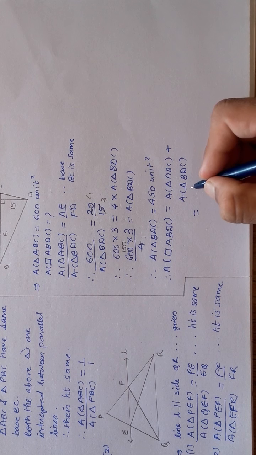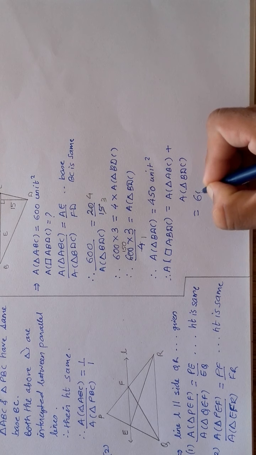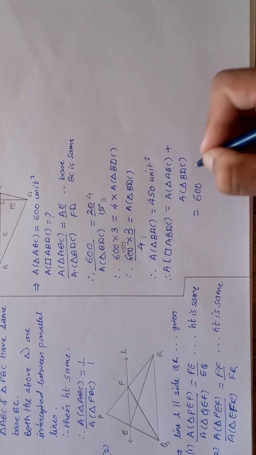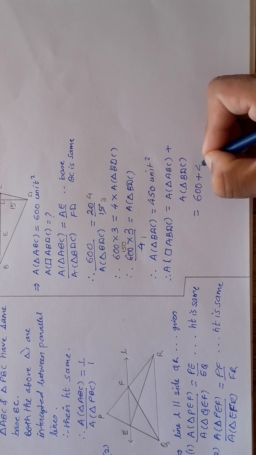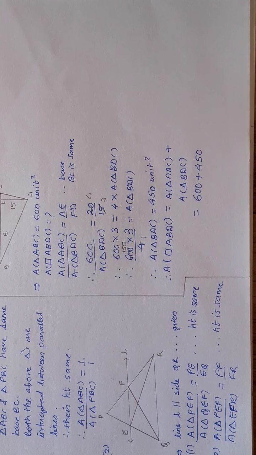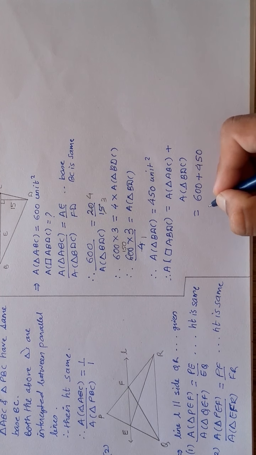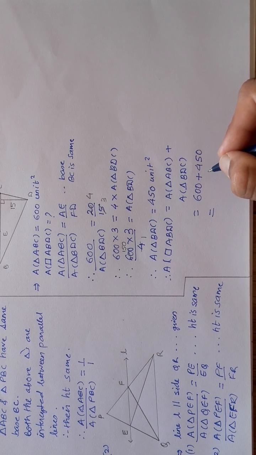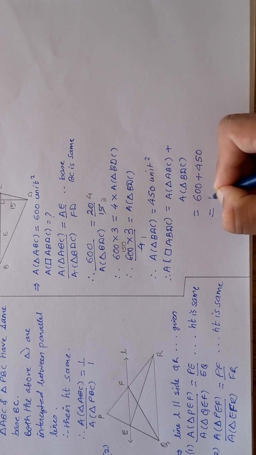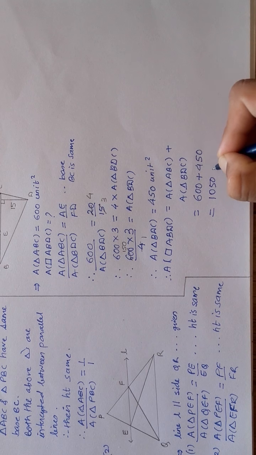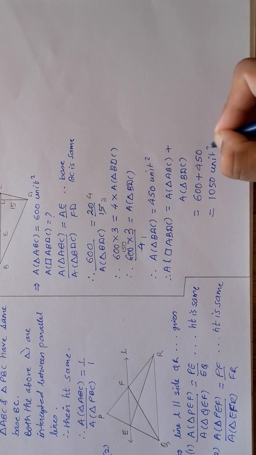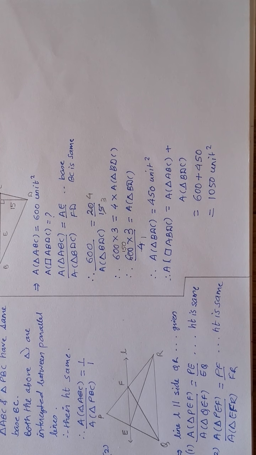So area of triangle ABC is 600, and BDC is 450. So total area will be 1050 unit square. Okay, wasn't it interesting?